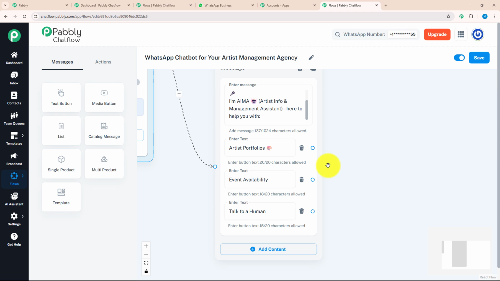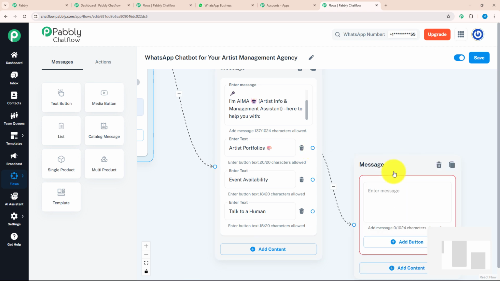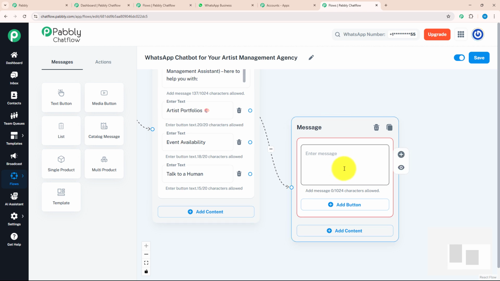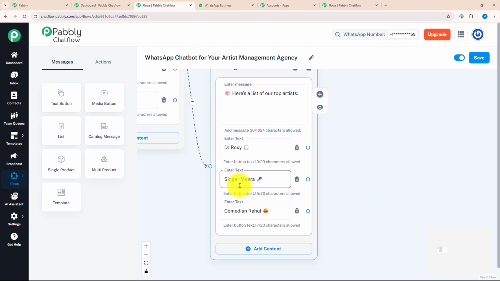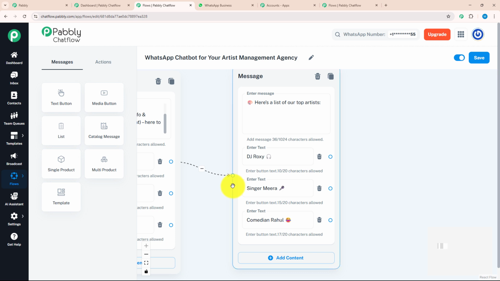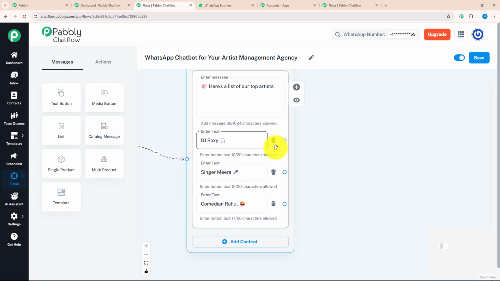For that, let's start with artist portfolio. I will drag and drop this option and select the text button over here as I want to give a message. I will enter my message as, here is a list of top artists. With that, I will add 3 action buttons of our top artists, like DJ Rocky, singer Meena, and comedian Rahul. Hereafter, if someone selects a particular artist, I want to give details about that artist.